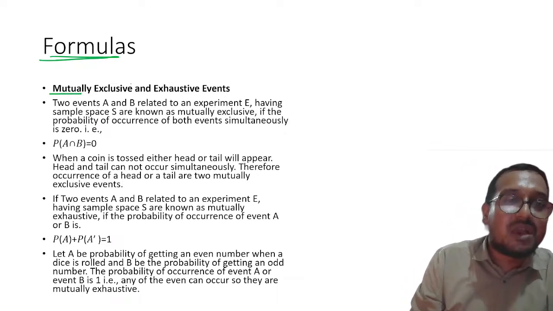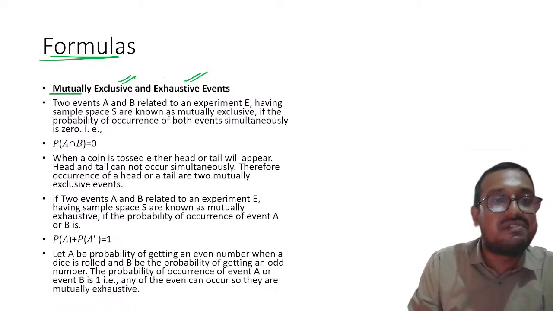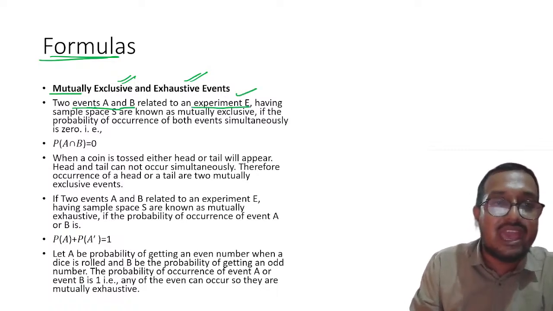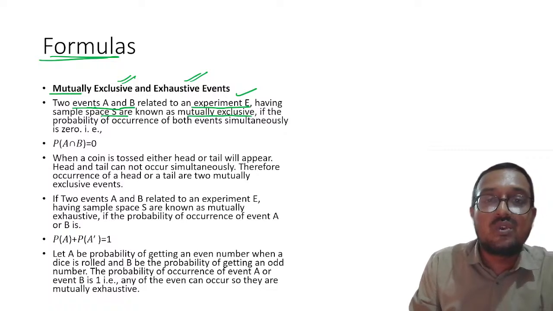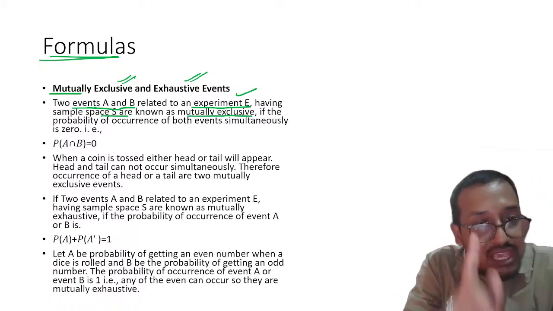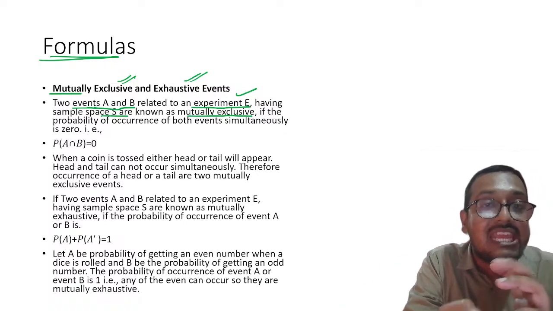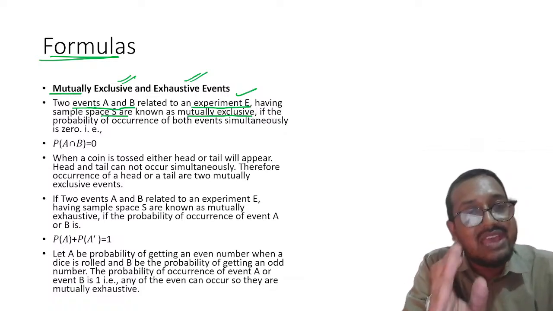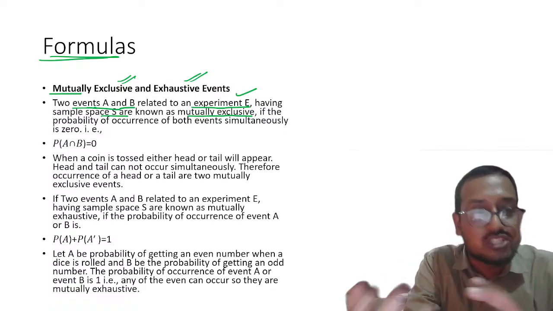So yeah, mutually exclusive and exhaustive events. If I talk about two events A and B related to an experiment E having sample space S, they are known as mutually exclusive if they do not have any common event. Please remember, if the common event is 0, in that case you will call that mutually exclusive.